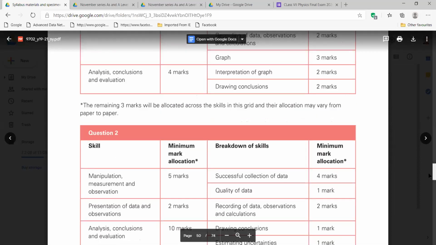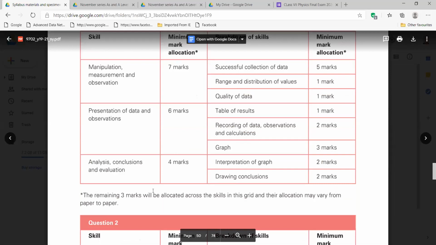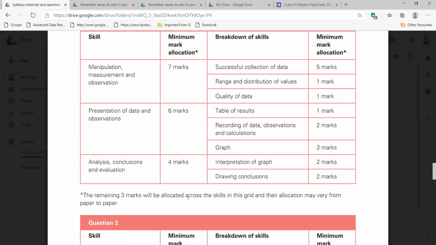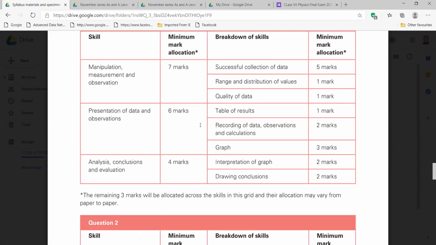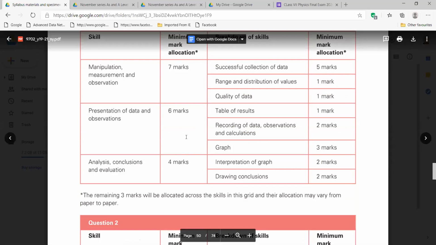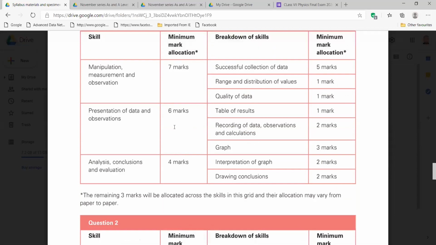They are saying here, look, the remaining 3 marks will be allocated across the skills in this grid, and their allocation may vary from paper to paper. So the other 3 marks will be added to any of them, or more than one of them. Maybe here will be 1 mark, here 1 mark, here another mark.